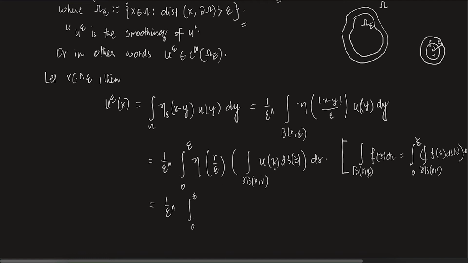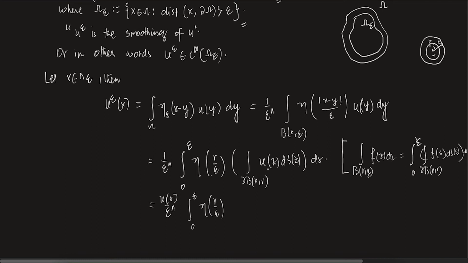That will give you the integral from 0 to epsilon. If you remember, for any r, x is in the domain omega, and r lies between 0 and epsilon. So essentially the boundary of B of x, r lies in omega, and that is why, from the mean value theorem, the value of this is u of x. So I can write it as u of x times eta of r by epsilon.